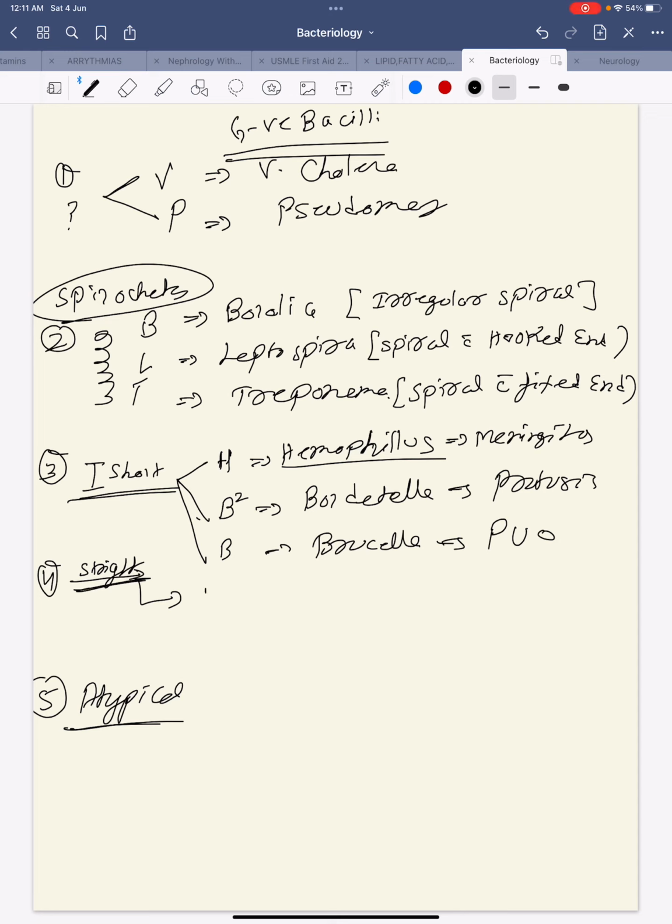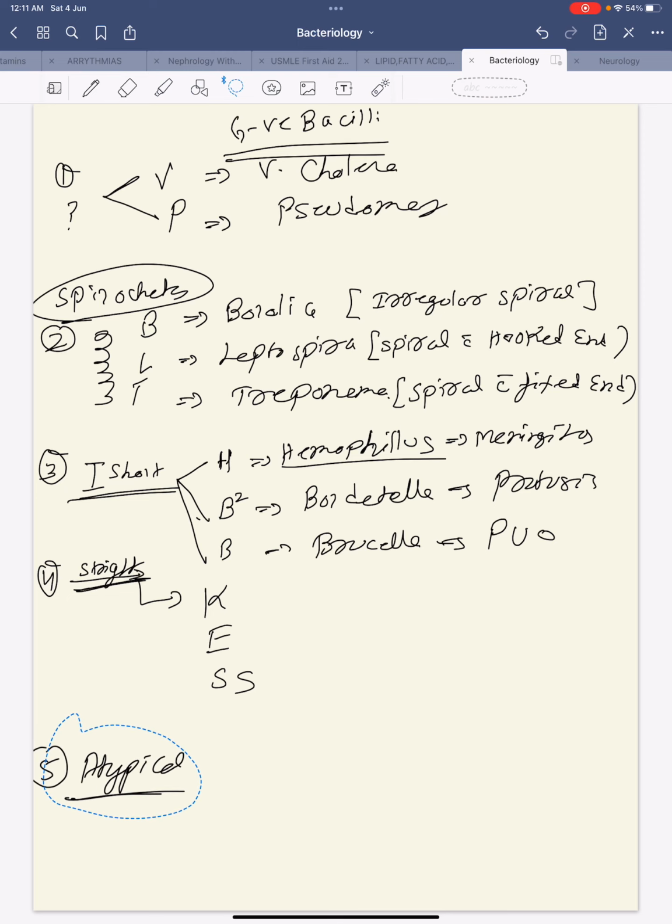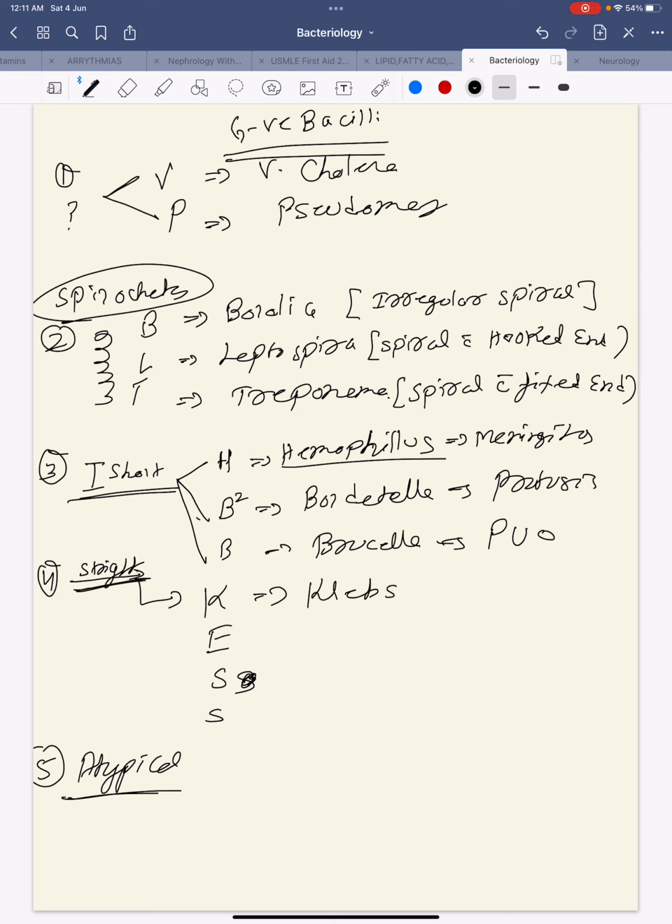Straight, these people are straight, they go straight and they kiss whom they like, a girl. They directly go and kiss. This is the way just to remember. K for Klebsiella, E for E. coli, first S for Salmonella, another S for Shigella.